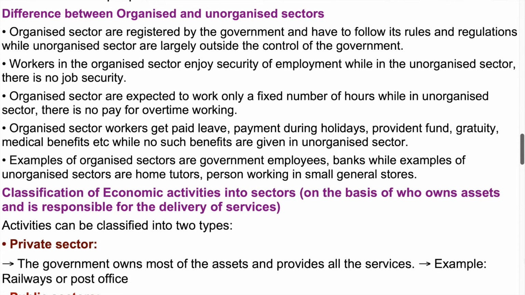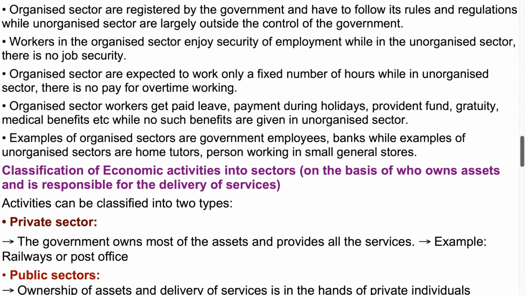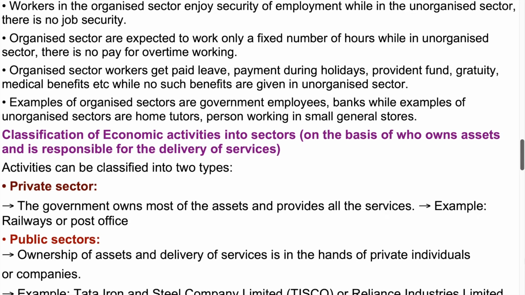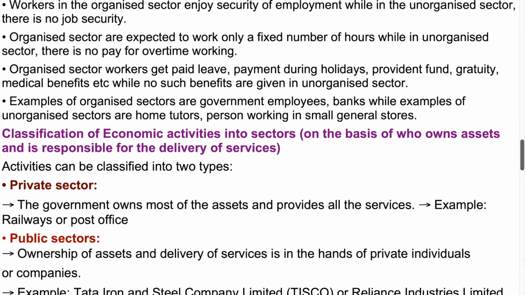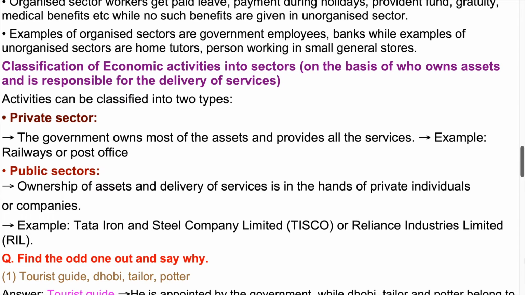Organized sector workers get paid leave, payment during holidays, provident fund, gratuity, medical benefits etc., while no such benefits are given in unorganized sector. Examples of organized sectors are government employees, banks, while examples of unorganized sectors are home tutors, person working in small general stores.